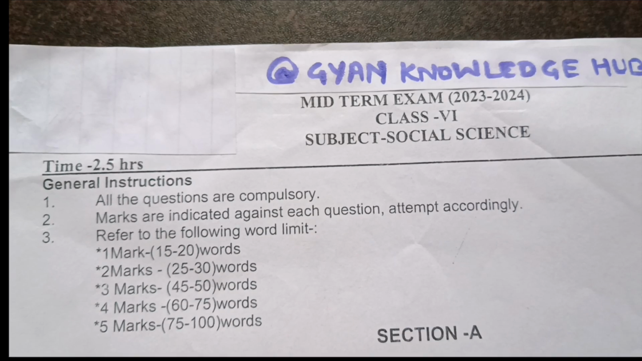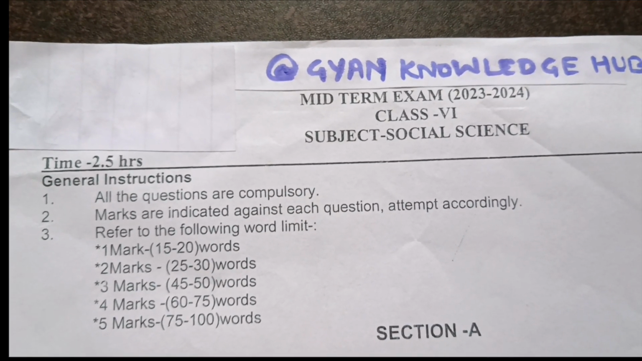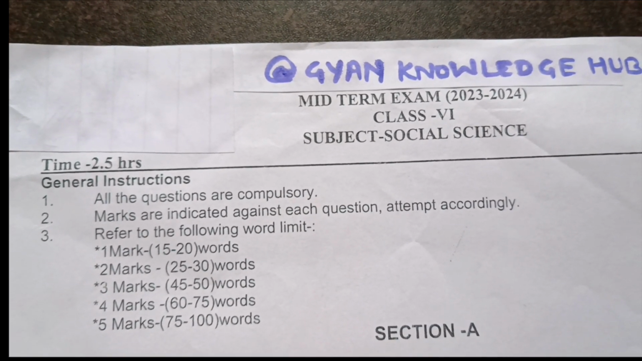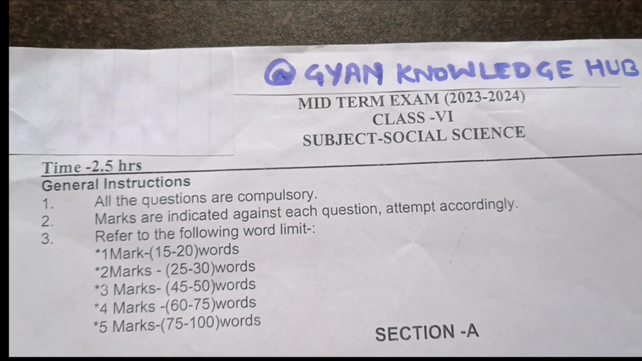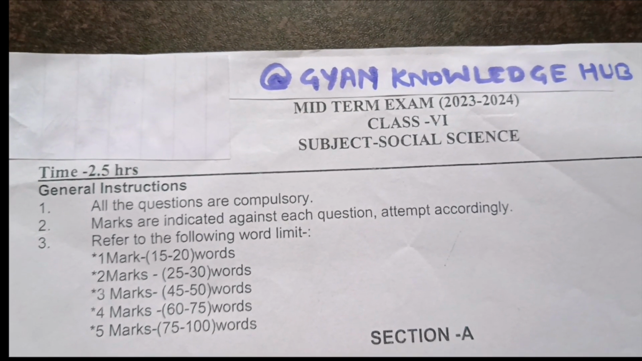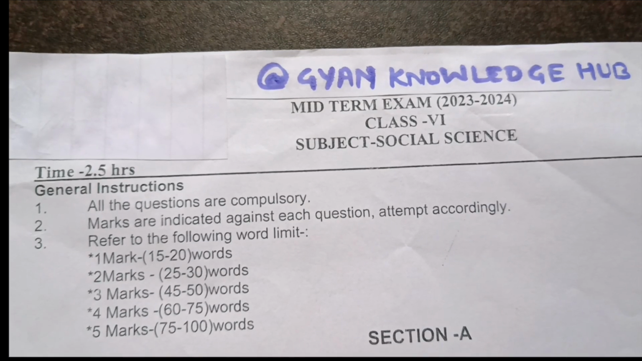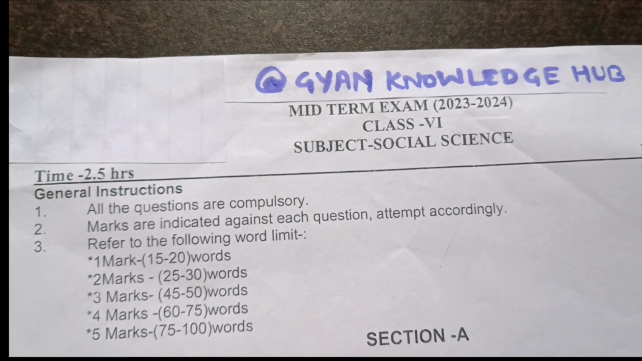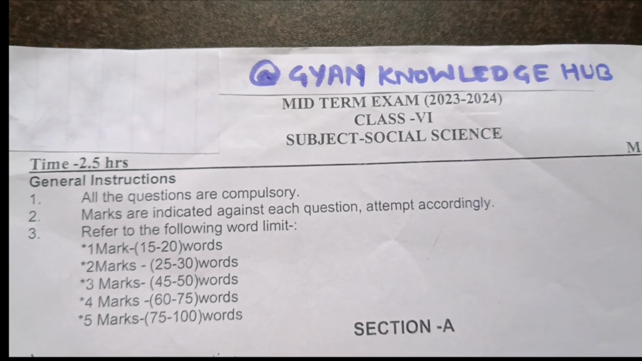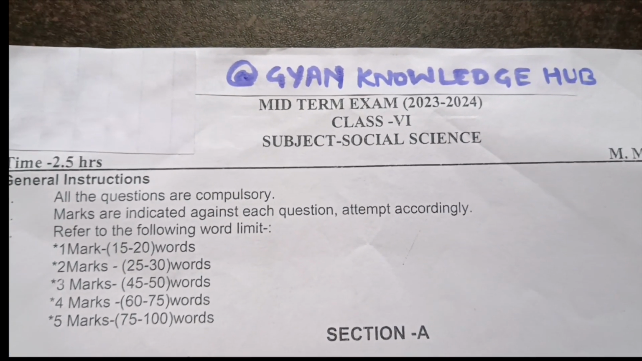Refer to the following word limit. 1 mark question 15 to 20 words. 2 mark questions 25 to 30 words. 3 marks questions 45 to 50 words. 4 marks questions 60 to 75 words. And 5 mark questions 75 to 100 words. So first is section A.